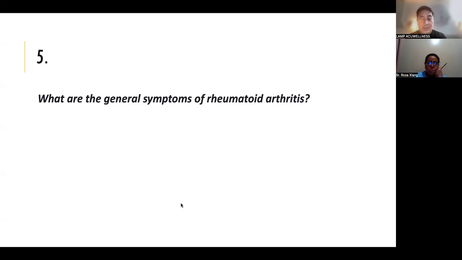What are the general symptoms? Earlier we discussed the local symptoms. This time let's go to general symptoms, which is quite actually you will not consider RA right away if you have these symptoms. So there's joint pain, stiffness for 6 weeks, pain in multiple symmetrical joints. Physical activity makes pain better. Easily fatigued. Because of infection, there will be fever. I think this was what Mom Mildred experienced for the first time, no?